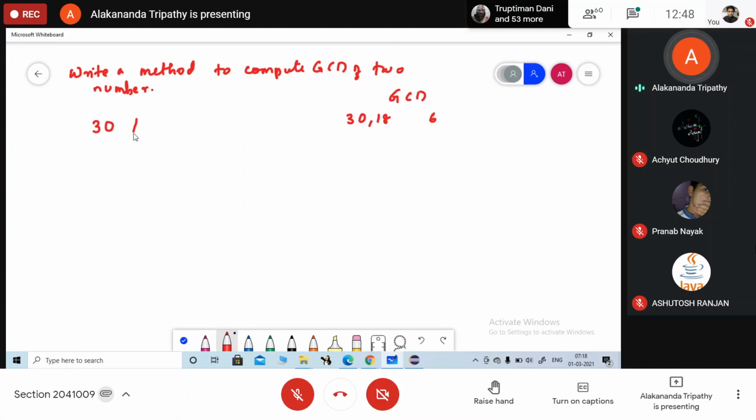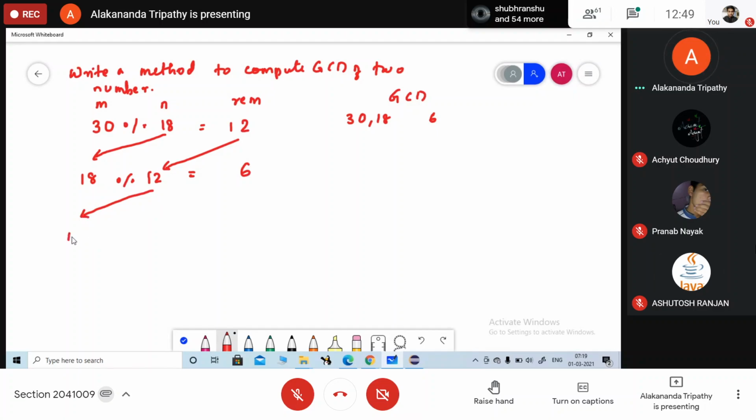So यहाँ पर let's say here we have 30 mod 18. We need to find out the remainder. So what is the remainder of 30 and 18? 12. Okay. Now let's say this one is m, this one is n, this one is remainder. यहाँ पर आ गया 18 and here we are having 12. So what is the remainder of 18 and 12? 6. Again interchange the positions. This one is 12, 6 will be at this place. So what is the remainder now? 0.